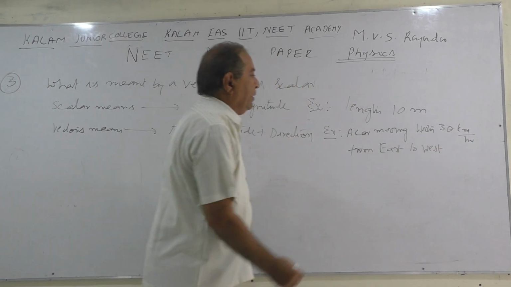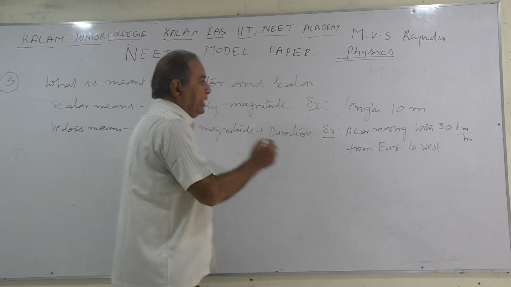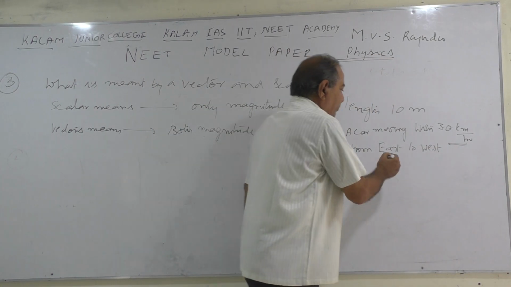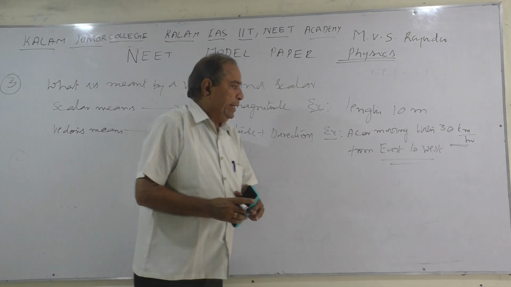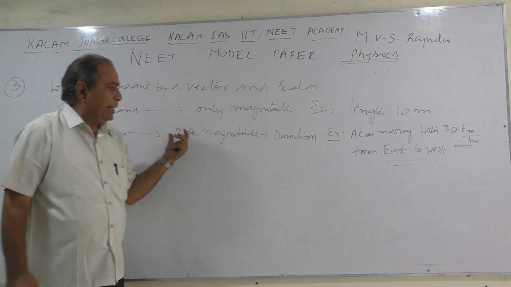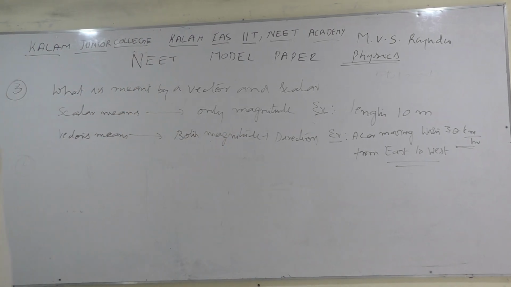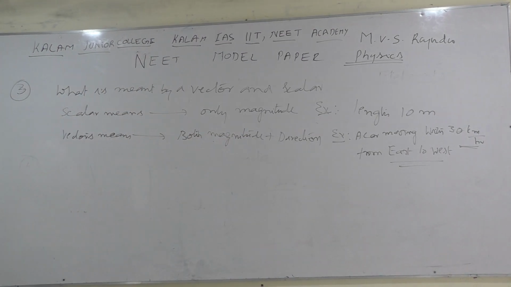Here the magnitude is 30 km per hour and the direction is from east to west. If a quantity contains both magnitude and direction, it is called a vector quantity.